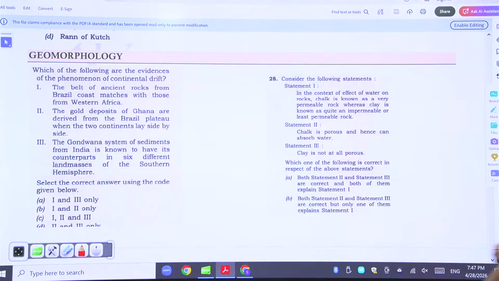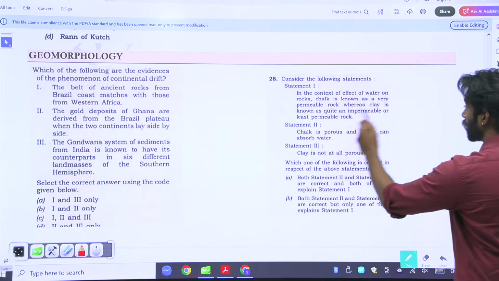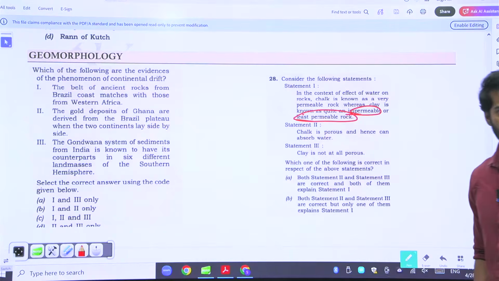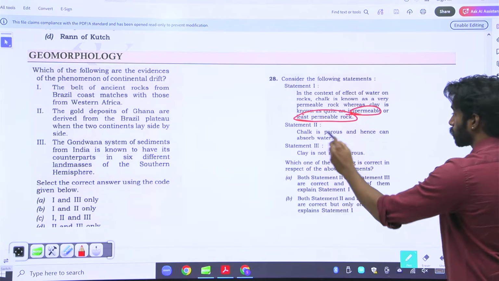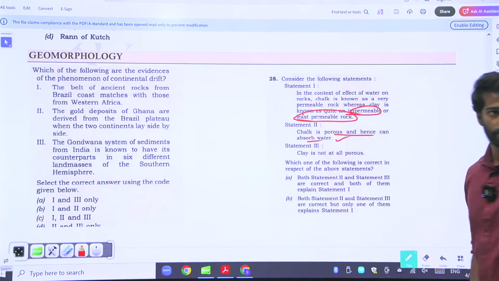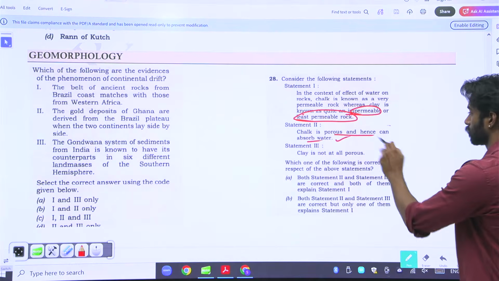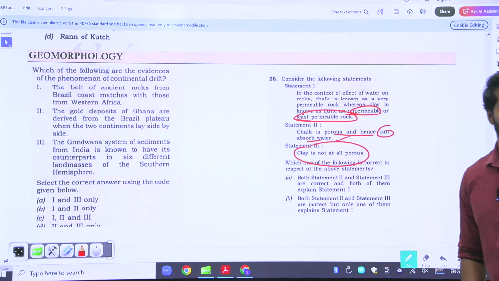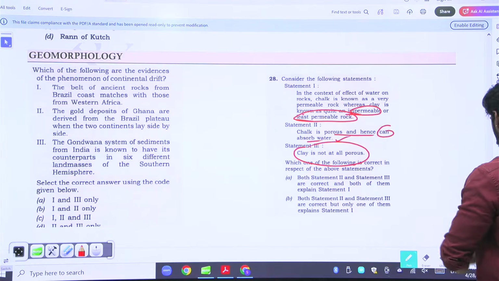In the context of effect of water on rocks, chalk is known as very permeable rock, whereas clay is known as quite impermeable or least permeable rock. Chalk is porous and hence can absorb water. True. Clay is not at all porous. What did he give here?